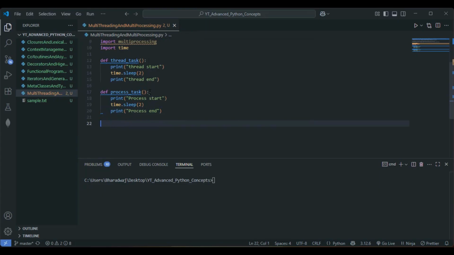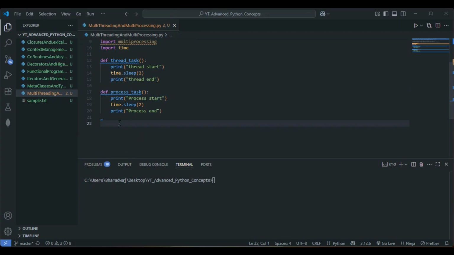So we are done with both the threading and the multi-processing functions. The first function, thread_task, is for the threading, and the second one, process_task, is for the multi-processing. We are done with both functions here.